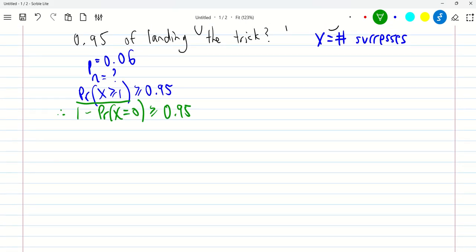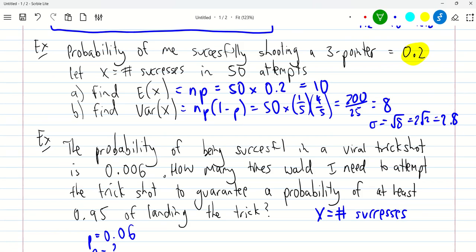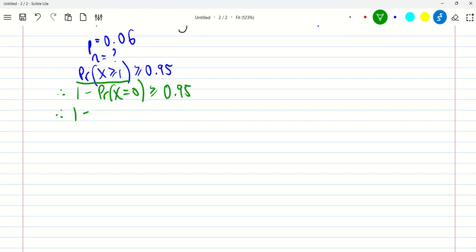So now we've got this. Let's put in 1 minus. Using what I wrote down before, the probability that x equals 0 is equal to the combination. I'm doing how many trials? N trials. And I want 0 of them to be successful. Probability of success is P, and my probability of success is 0.06.